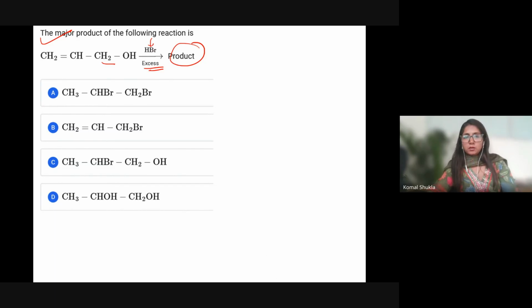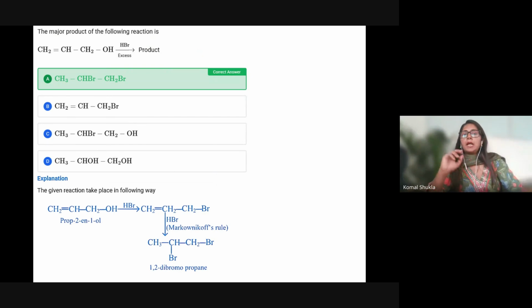Let's see the answer. So the answer is option A, CH3, CHBr, CH2Br. Okay, simple as that. If HBr is going to take place, then definitely, as I told you in the previous class, there will be an addition reaction which follows the Markovnikov rule. So we have to use that particular compound product. We are making the particular product by using the Markovnikov rule.